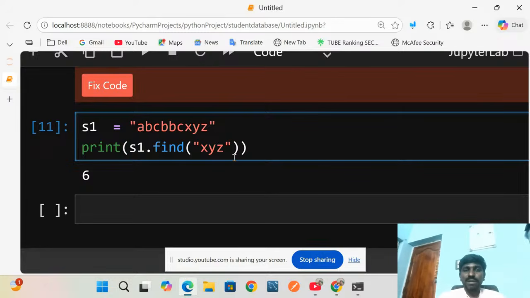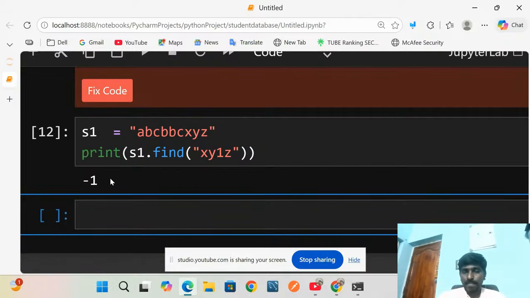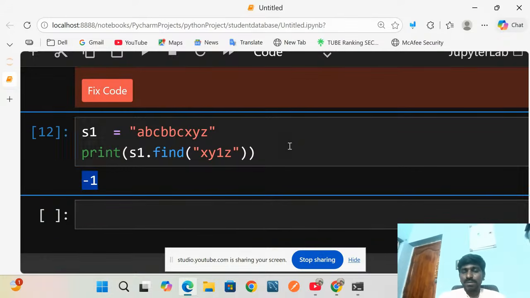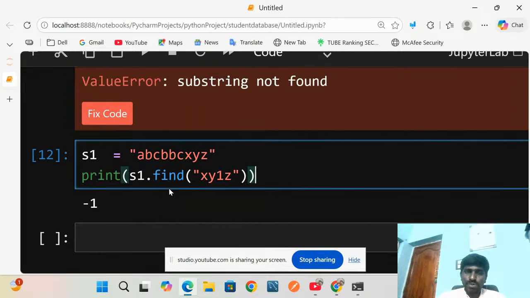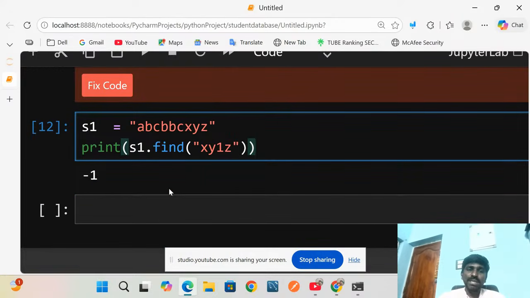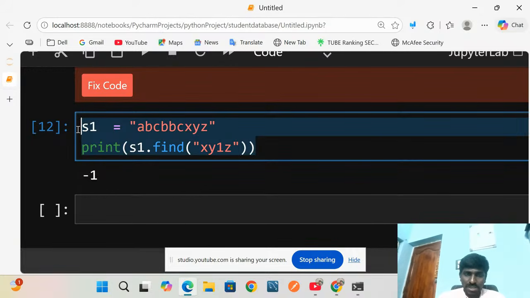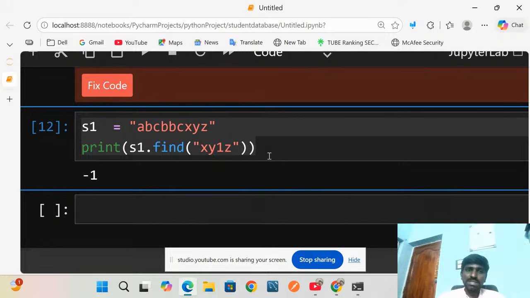If I give something other than the original substring, what happens? This is a substring which is not in the original string. You can check it here, because XYZ is there but the 1 is different. This time it will return -1. Got it? Most real-time companies use these techniques, and if you go to any interview, they will definitely ask this question. So this is the find method.